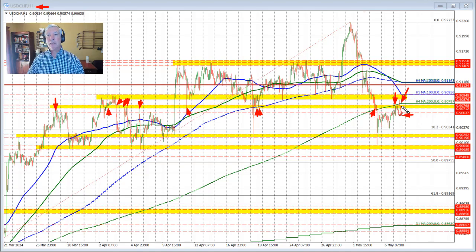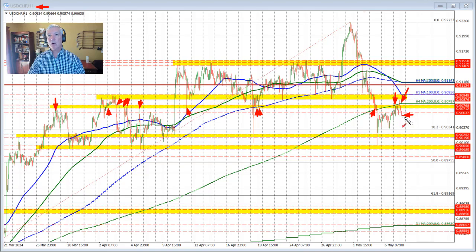So this area and the 200 bar moving average was key. And once again, the buyers had their chance above that level and failed, rotating back to the downside. So sellers remain more in control. We'll look for this area right here to now become resistance. And along with the 200 bar moving average, I guess you can't ignore it. As long as the price remains below those levels, the sellers remain in control for this currency pair.